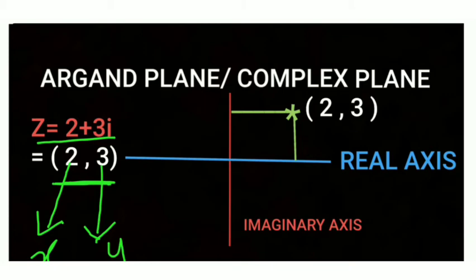So I'm taking 2 on the real axis and 3 on the imaginary axis. This is the point z equal to 2 plus 3i. This type of plane is called the Argand plane or complex plane.